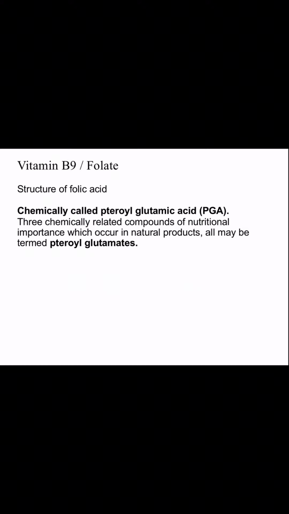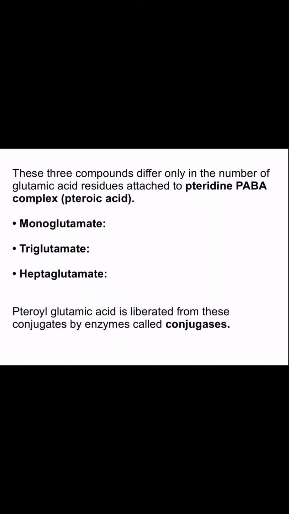It occurs in three forms according to how many glutamates are attached to it. The pteridine complex has glutamic acid residues attached to it. So these three compounds differ only in the number of glutamic acids: monoglutamate, triglutamate, heptaglutamate. The enzyme conjugase liberates the glutamic acids, so digestion starts from heptaglutamate. They are changed to monoglutamate by the enzyme conjugase.